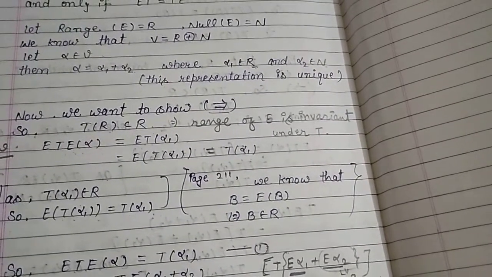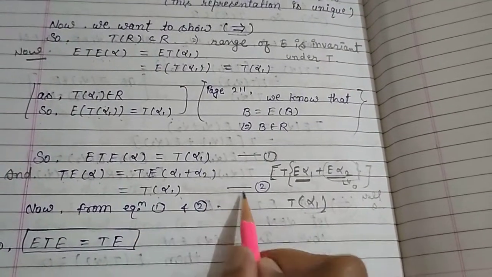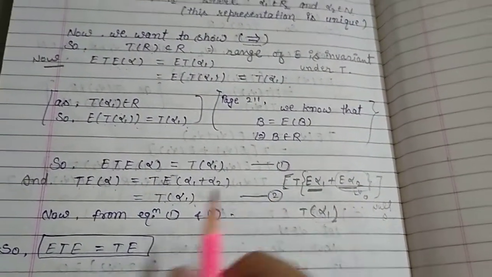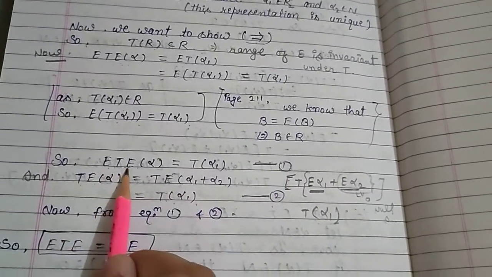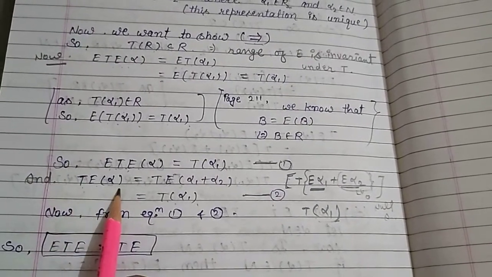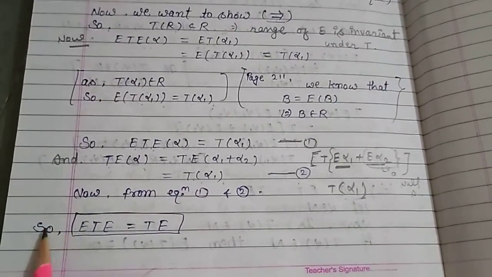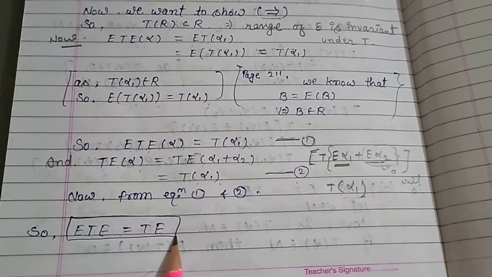Then it is T of alpha 1. This is equation second. From equation first and second, ETE alpha equal TE alpha. Then we can write ETE equal TE.